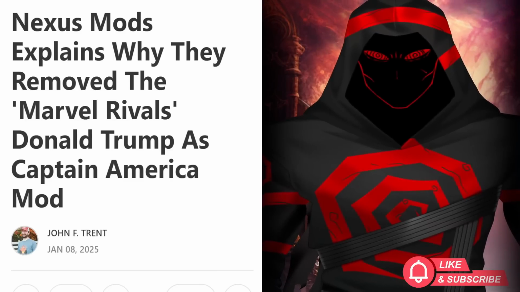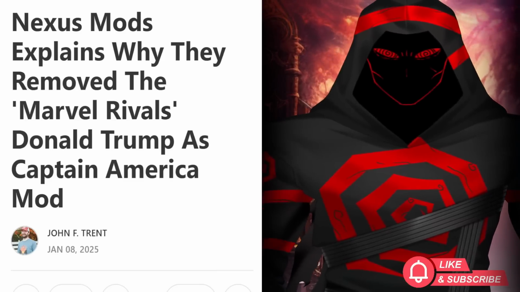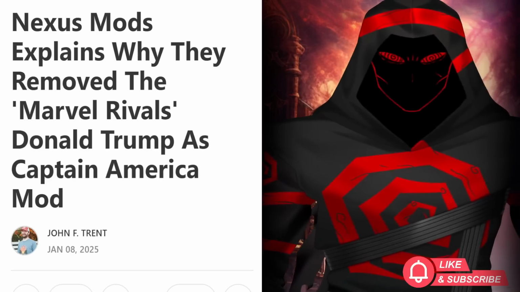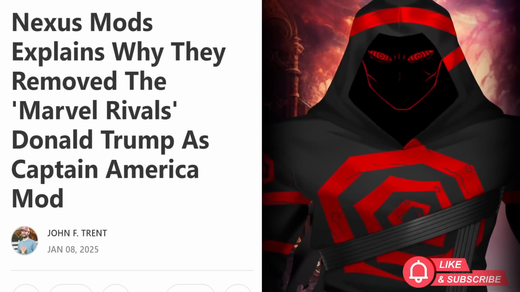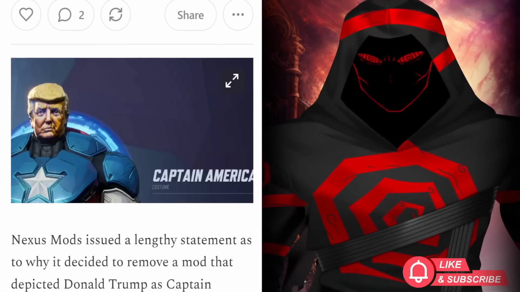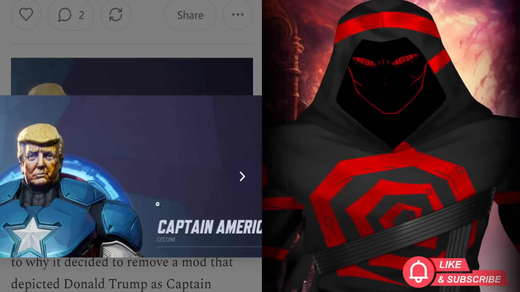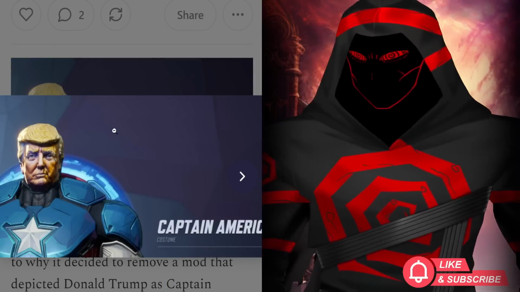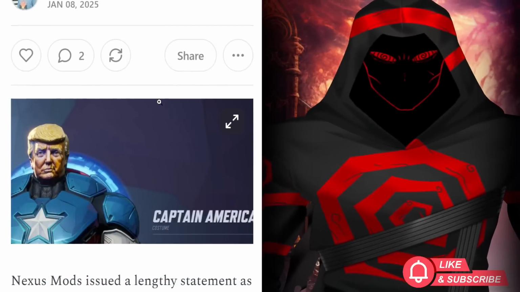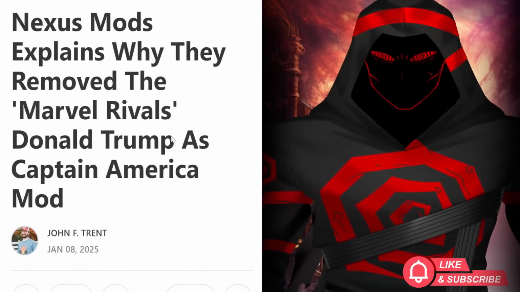So as you guys are aware, Nexus Mods just recently banned a mod that was featured on their website. That was the Donald Trump Captain America mod. Here's a little small snippet picture of it if you guys missed it or whatever. But Captain America's Donald Trump mod was banned from Nexus Mods due to political content.